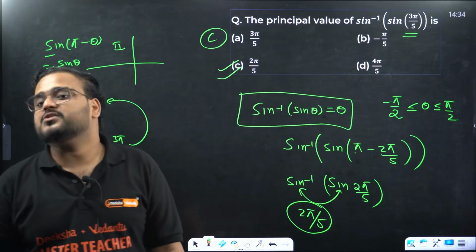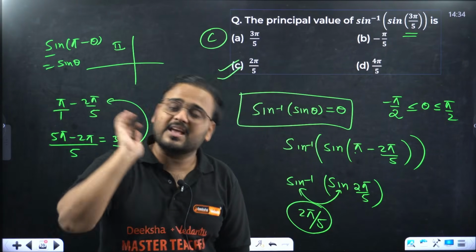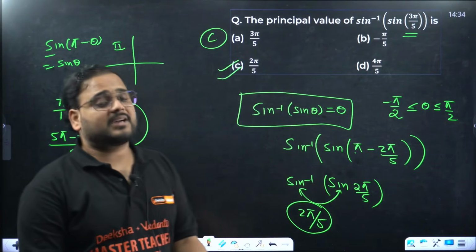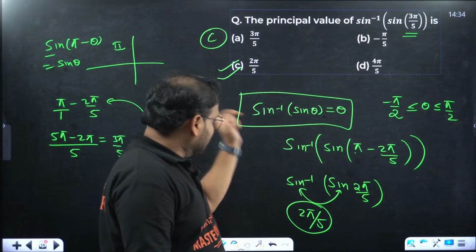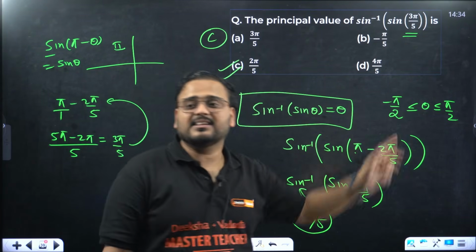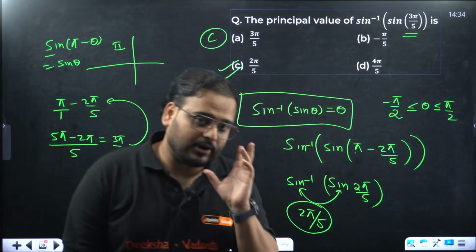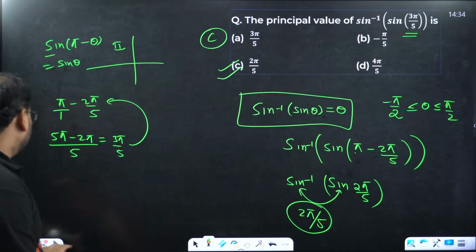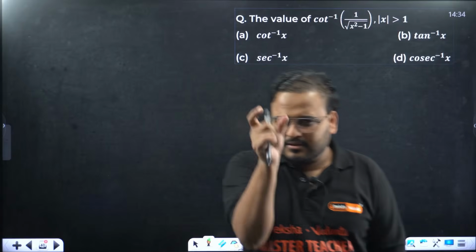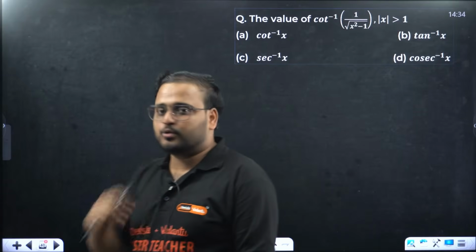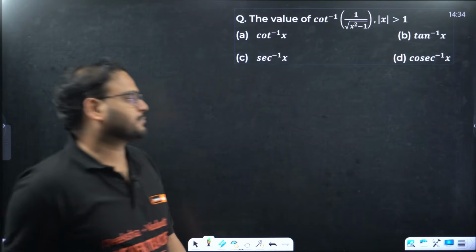So for students of JEE or anybody who's preparing for any exam which has negative marking, please understand this. Just knowing this is not sufficient. Sine inverse of sine theta is theta when theta is in the principal value. Clear? I know you might find me that old guy who always keeps asking you to focus on a particular thing, but that's how it is. If you don't do that, you lose marks.